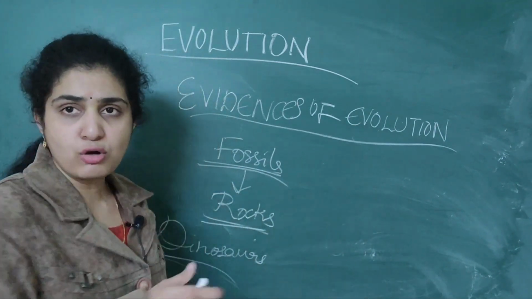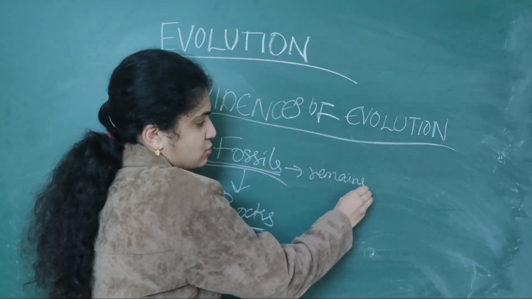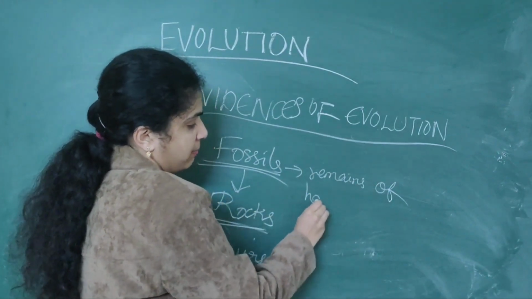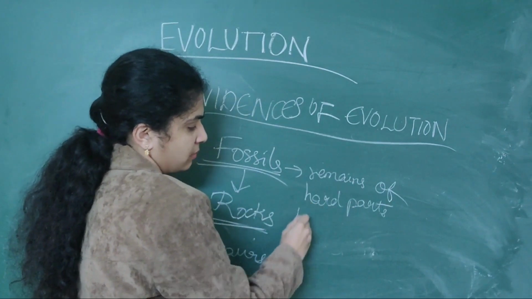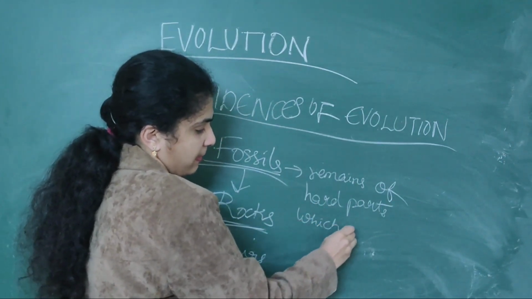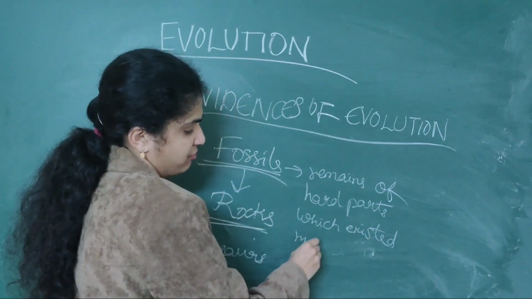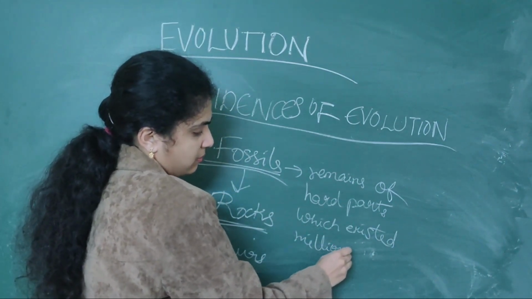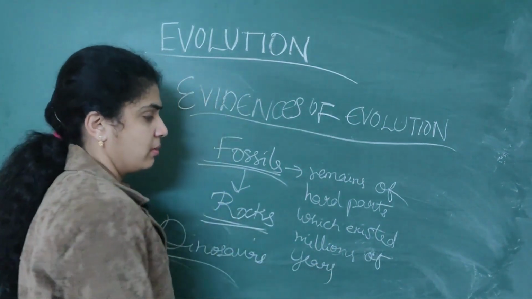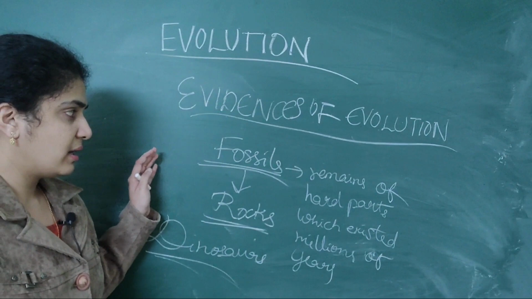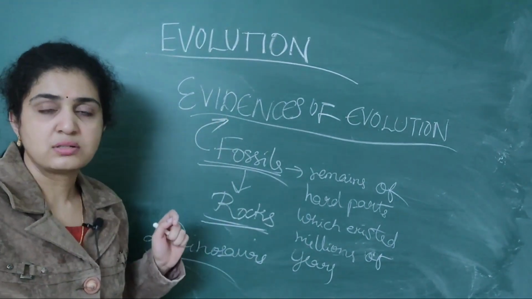They are the remains of hard parts which existed millions of years ago. So these are the evidences for the evolution process.